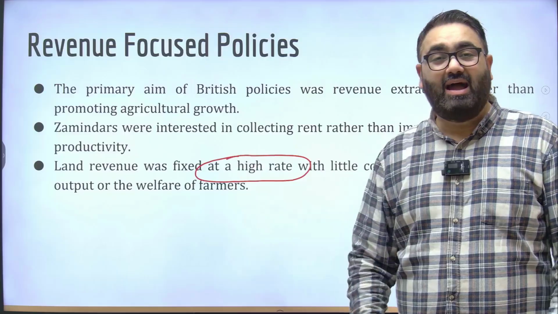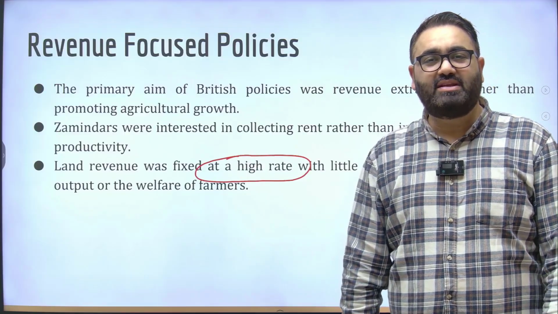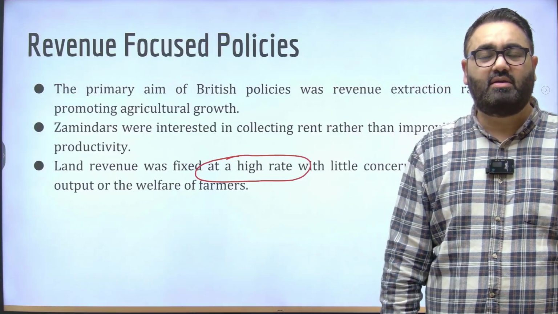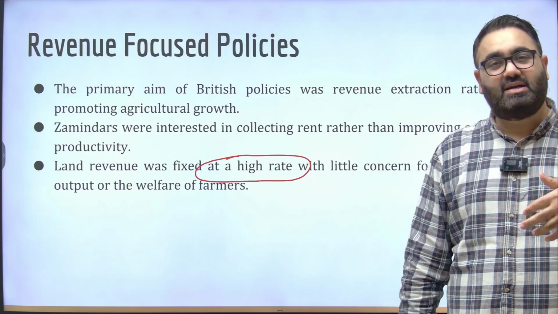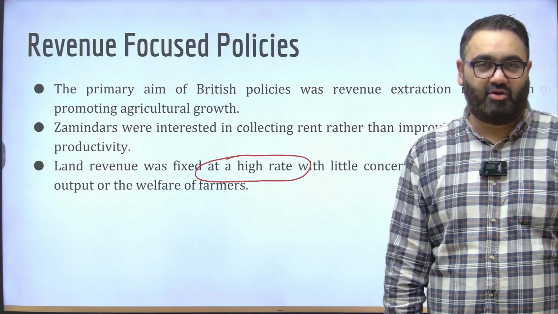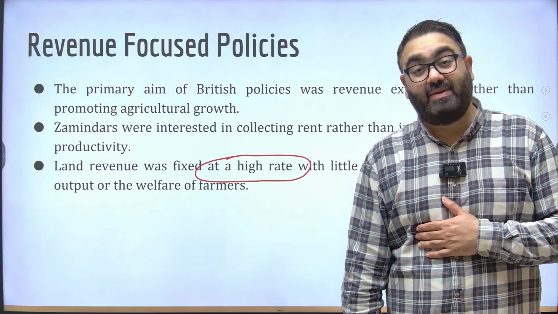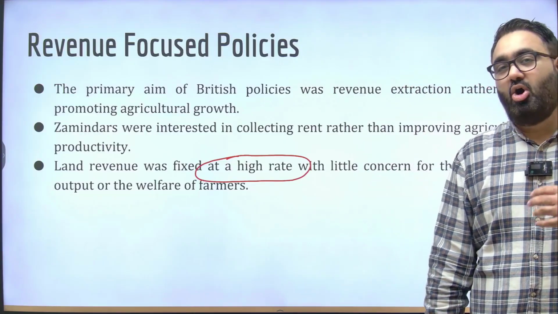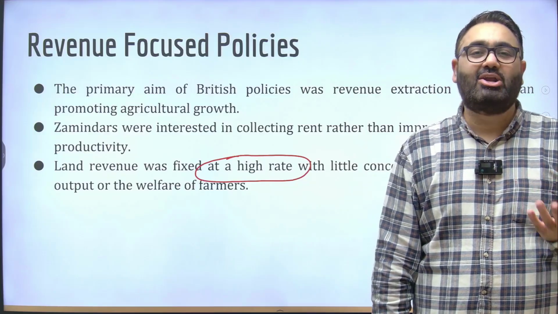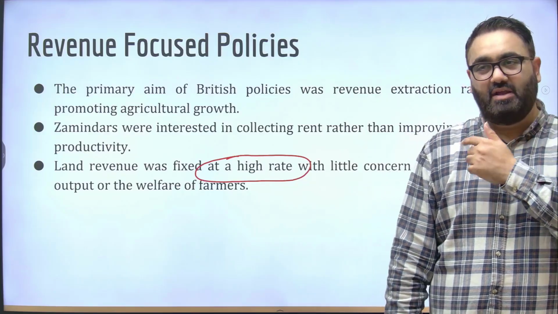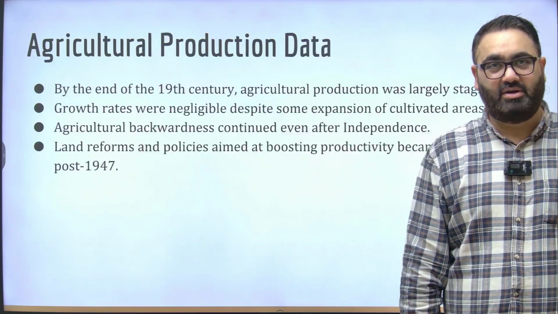And again, a high taxation system in today's time can only be justified if you are returning that money in the form of research or investment for the general welfare of the people. When the government says, okay, I'm spending money on research for new fertilizer or a new crop variety or new variety of seed, that did not happen. And this is where the problem basically occurred in Indian agriculture at the time of the British.